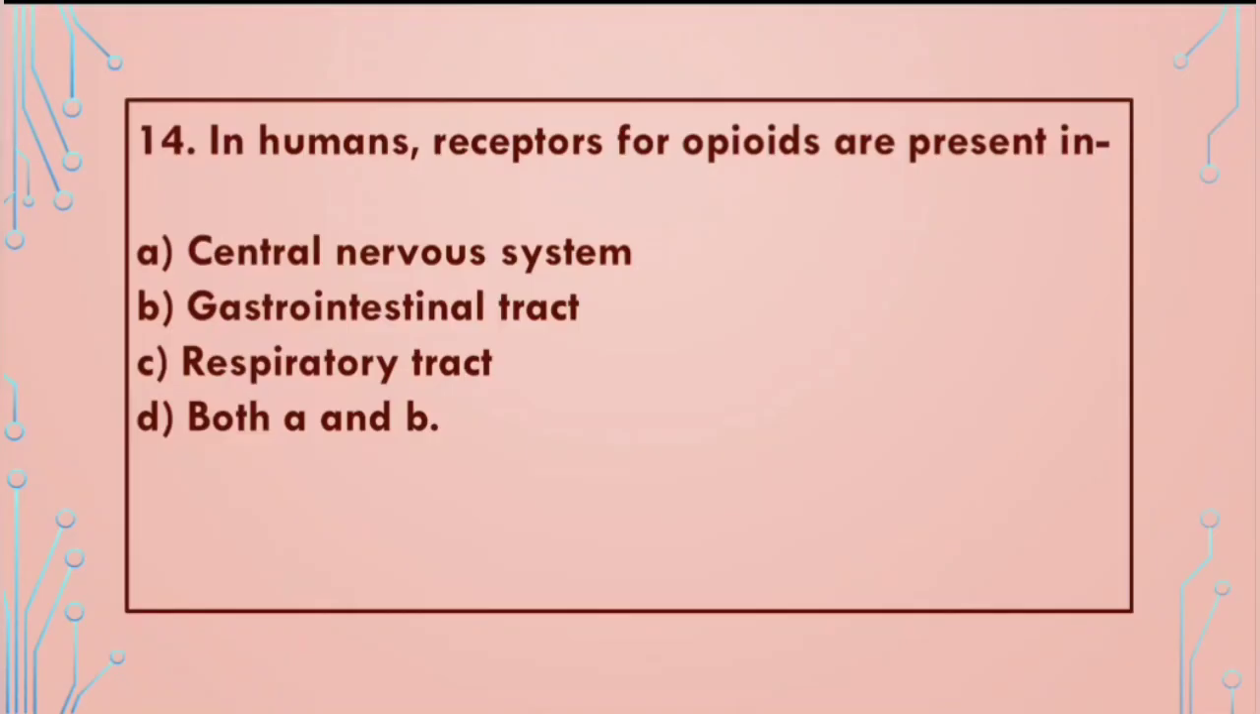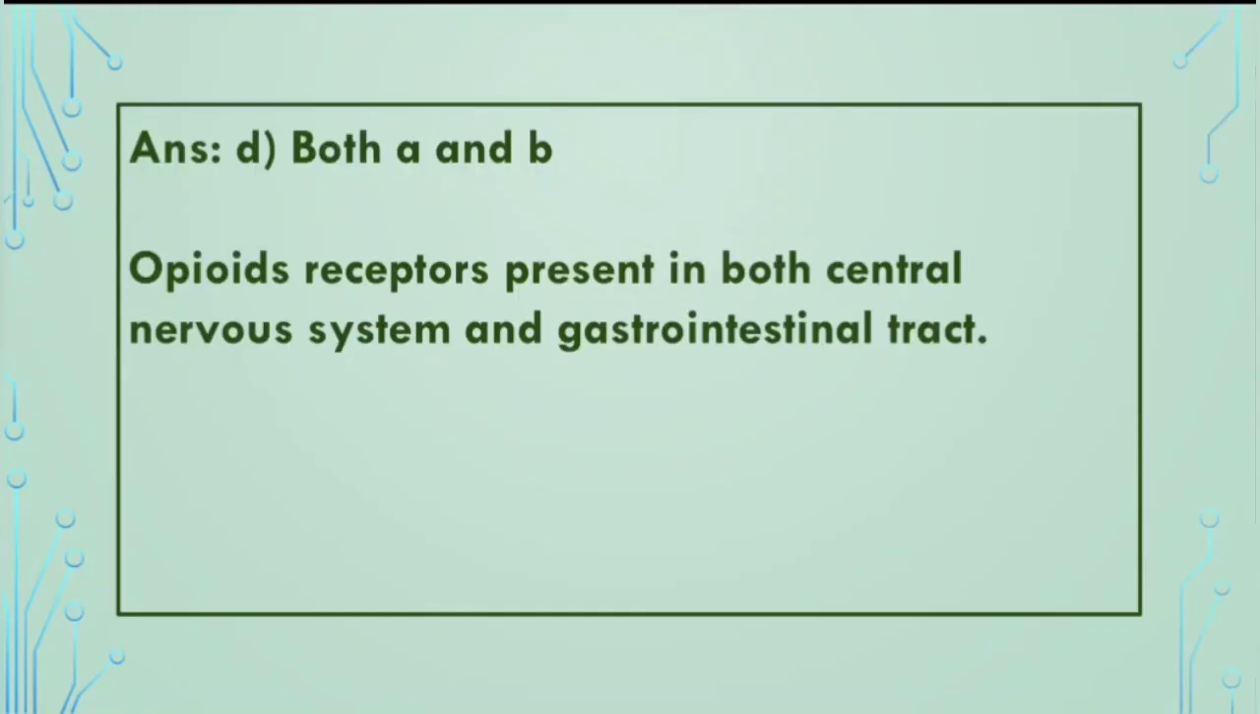Next question is, in humans, receptors for opioids are present in: A. Central nervous system, B. Gastrointestinal tract, C. Respiratory tract, D. Both A and B. And the correct answer is D. Both A and B. Opioid receptors are present in both central nervous system and gastrointestinal tract.